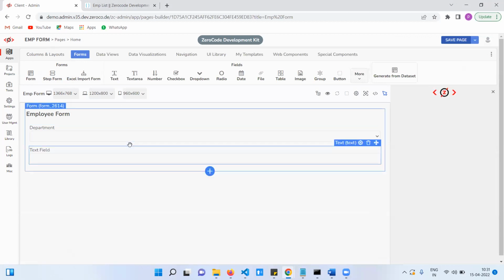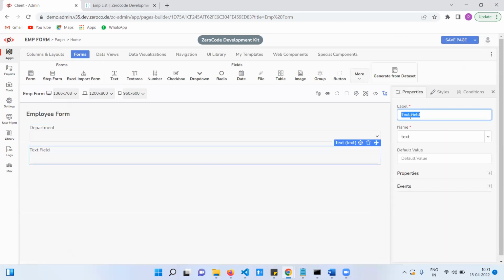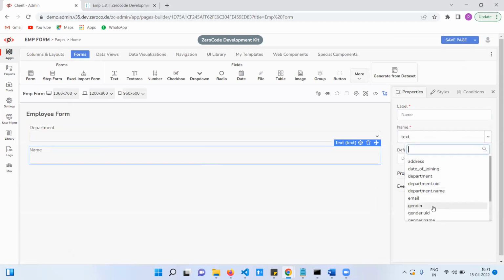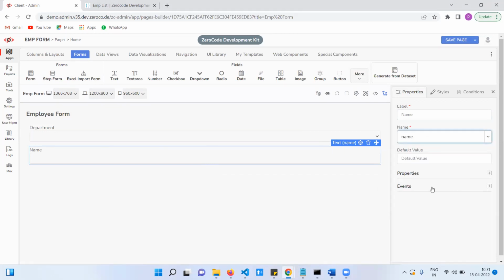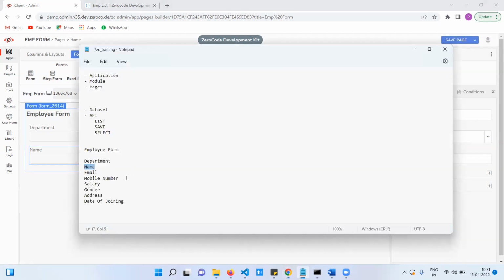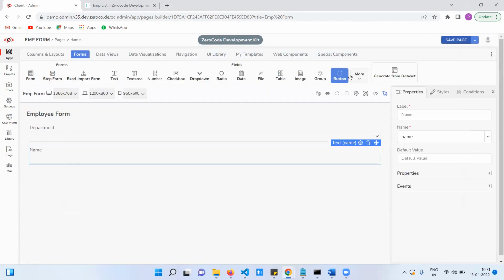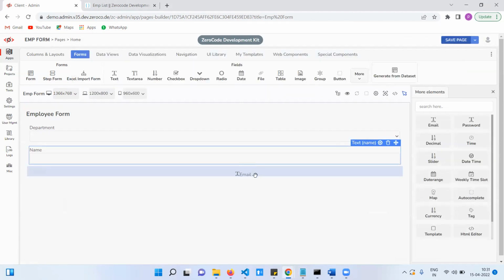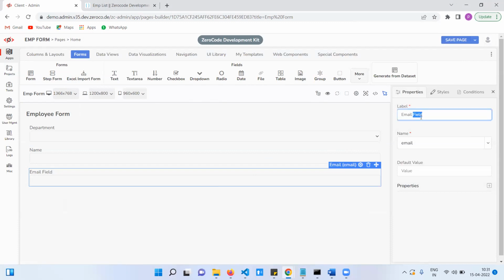Now I am going to create one more field, name. Name is a text field. Name, here also we have drop down. Here select name. Okay. Save that one, and email, phone number, right? Email done.